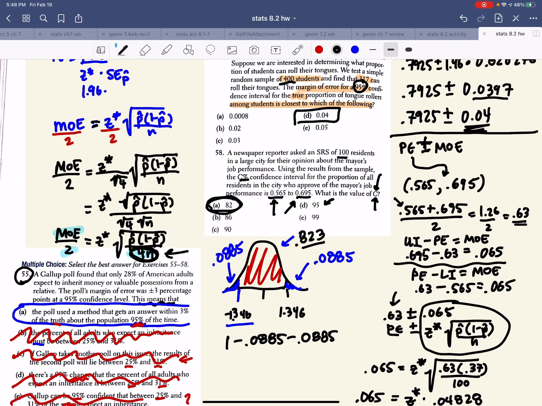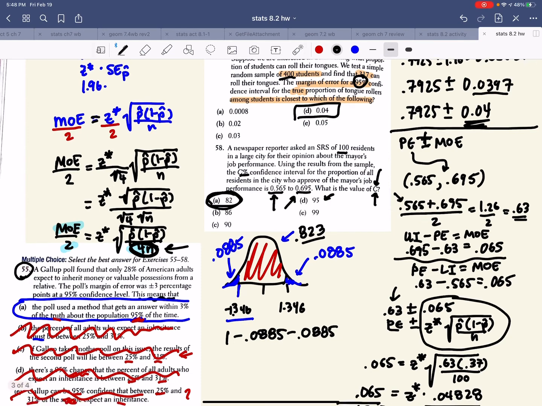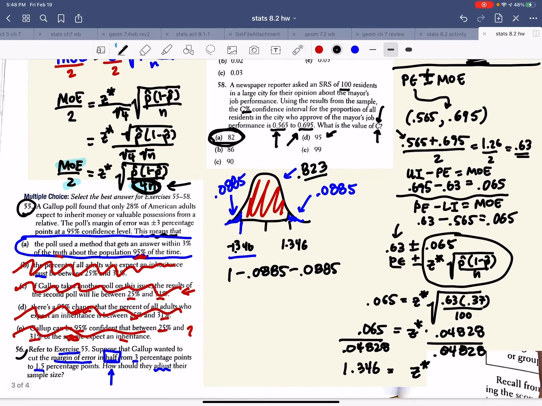Very interesting, right? Now, we could also double check this for reasonableness. We got a z star value of 1.346.